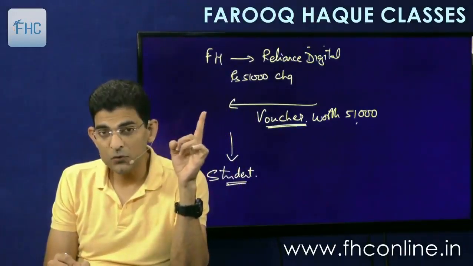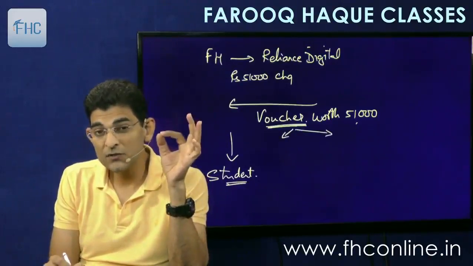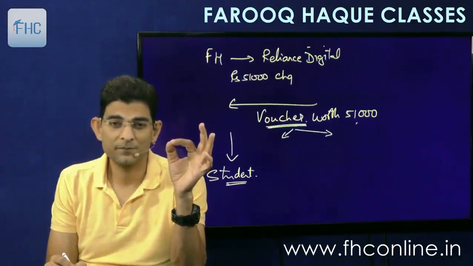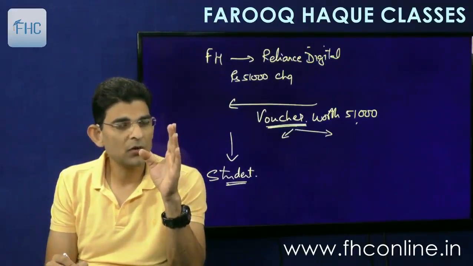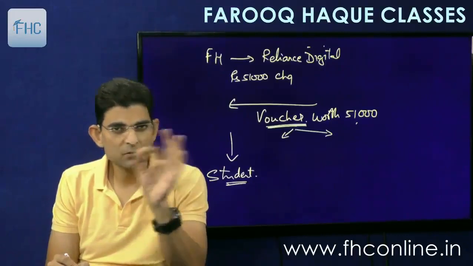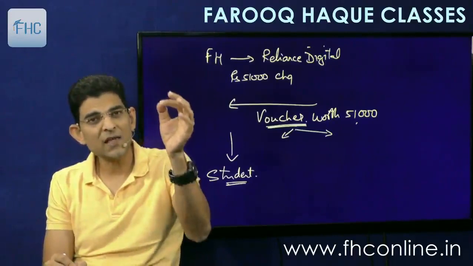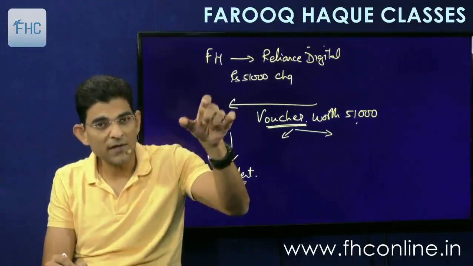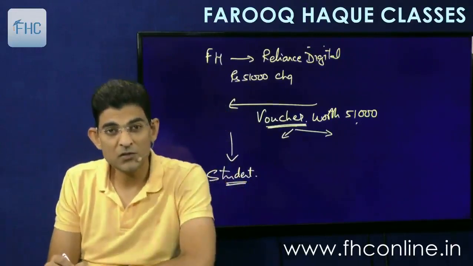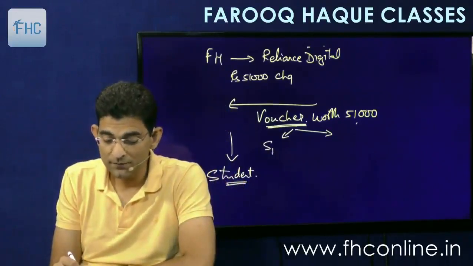When I'm taking the voucher, at that time I may ask for a specific item. I may ask for a voucher for Apple iPhone 8, such and such model. So they'll give me exactly that voucher. So on the voucher it will be mentioned that this voucher is for Apple iPhone 8, 128 GB.